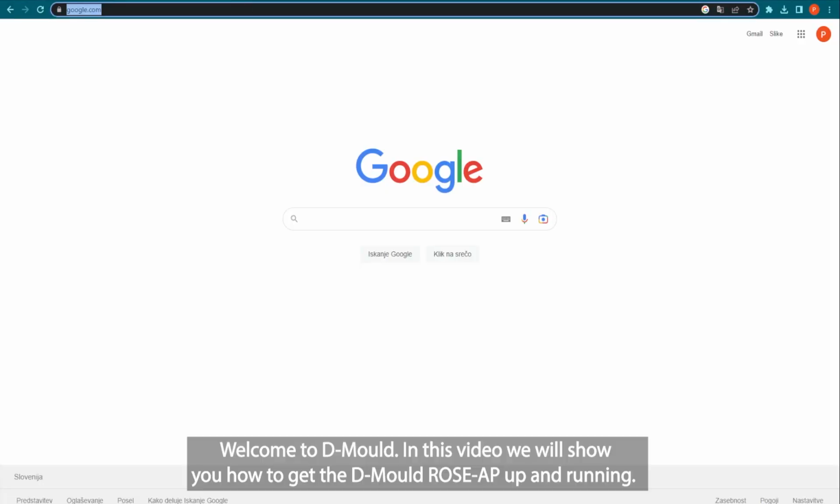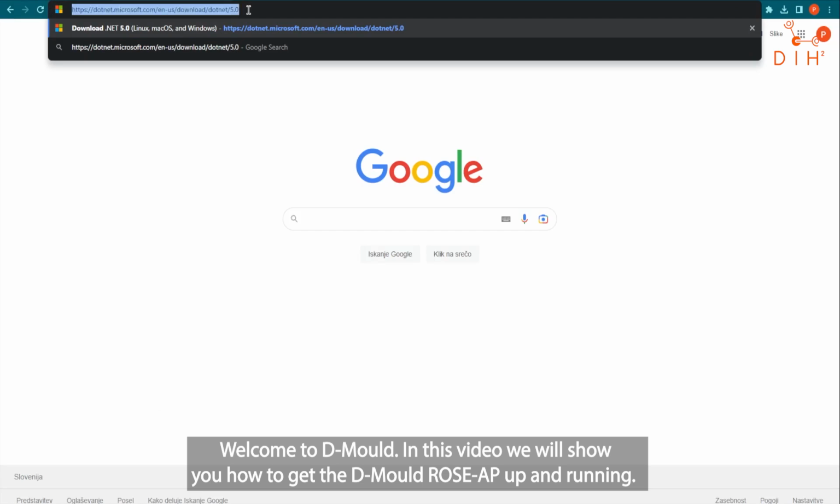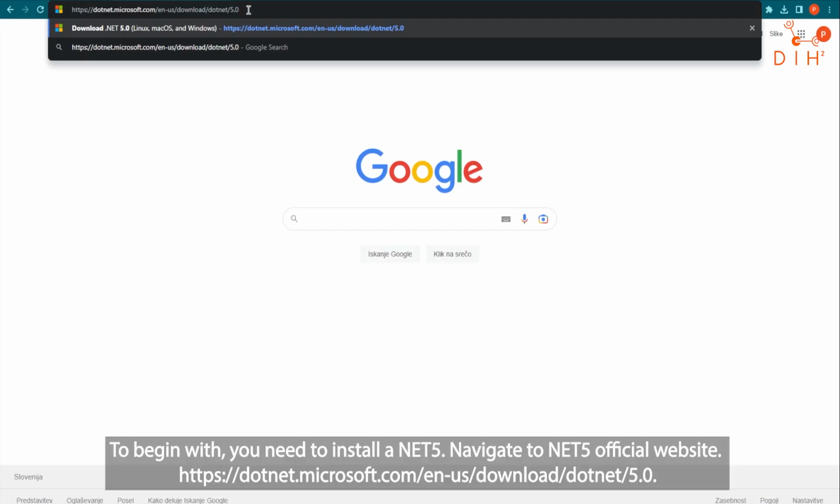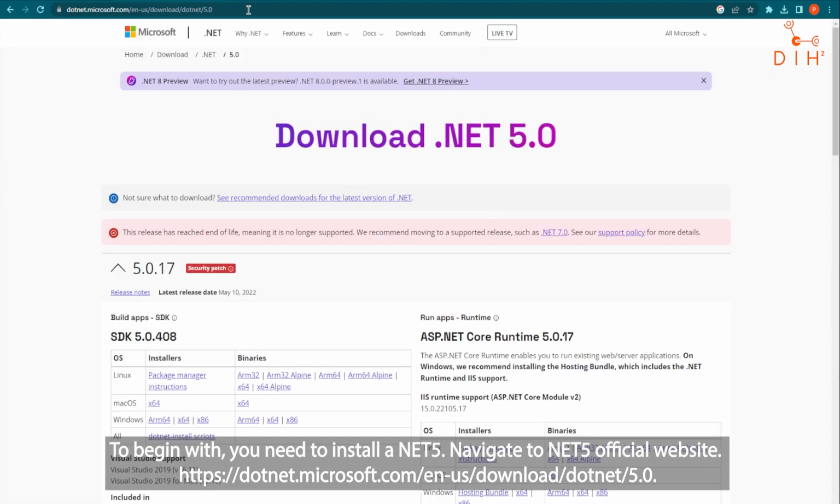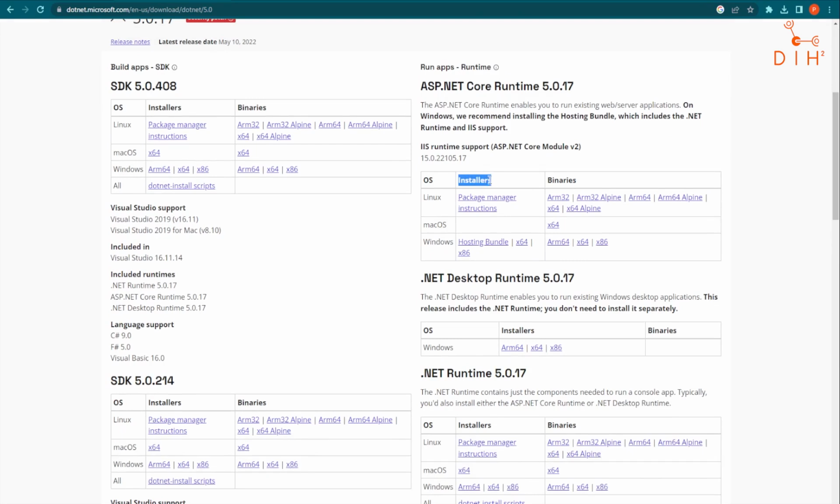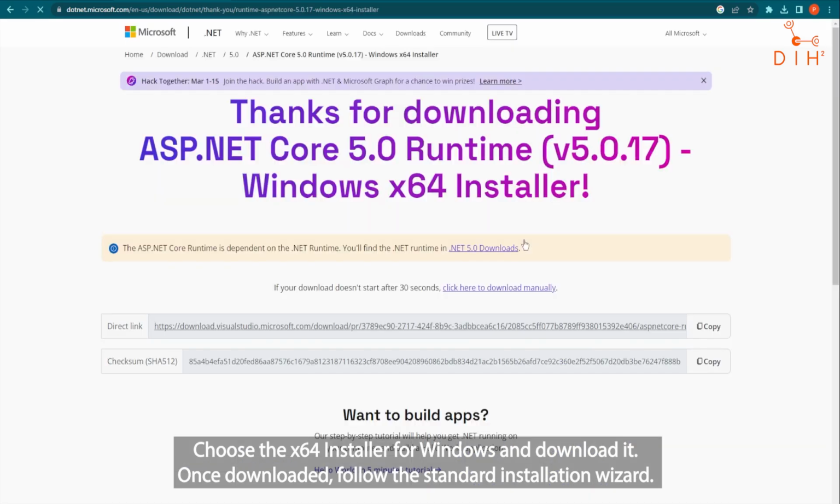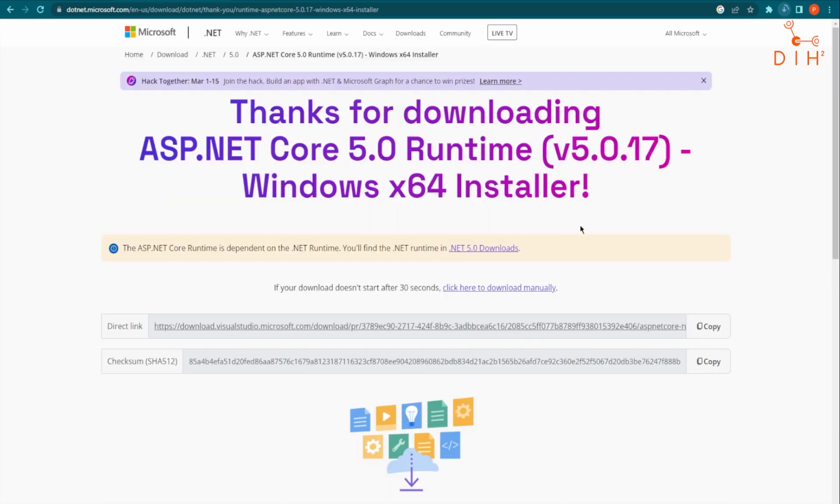Welcome to D-mould. In this video, we will show you how to get the D-mould Rose app up and running. To begin with, you need to install .NET 5. Navigate to the .NET 5 official website. Choose the x64 installer for Windows and download it. Once downloaded, follow the standard installation wizard.